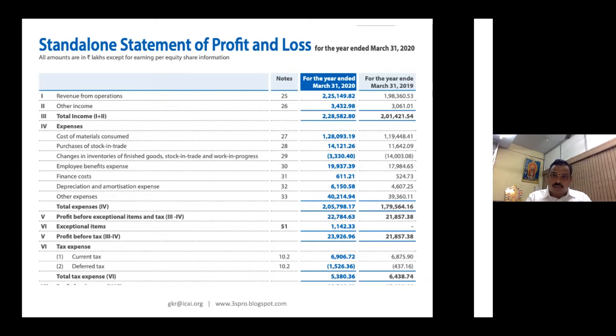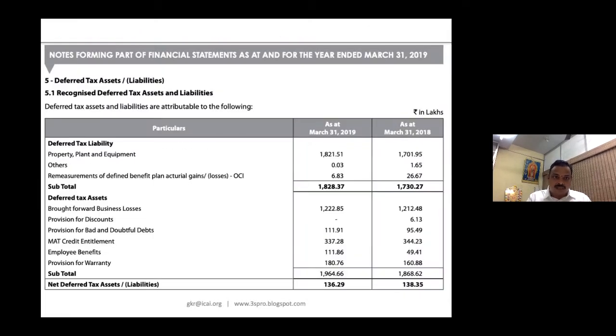That is why I have given the next page with respect to the recognized deferred tax asset and liability. Please look at this. Your deferred tax asset is 1828.37 and your deferred tax liability is 1964.66. The net of that is 136.29.